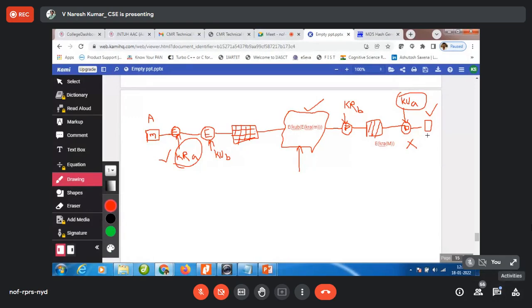So the same concept I can use to share the secret key also. How can I use the same concept to share the secret key? Now you imagine, suppose A has chosen X as a key, X as a key.